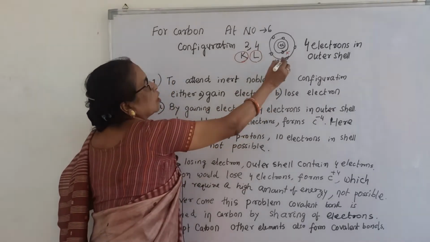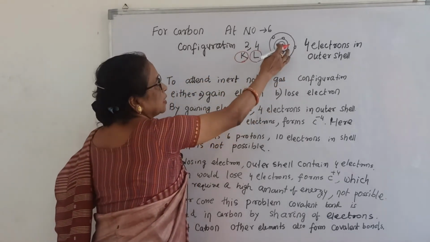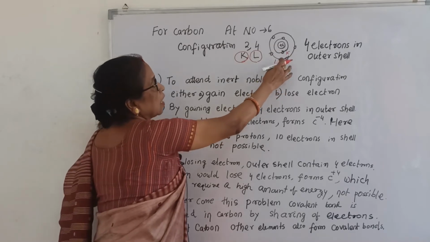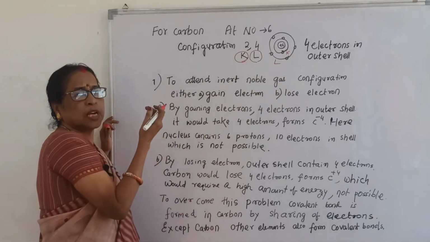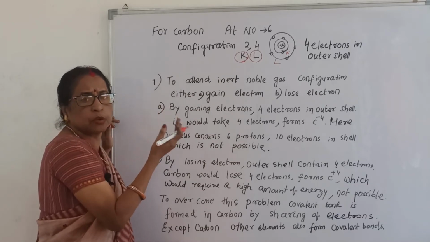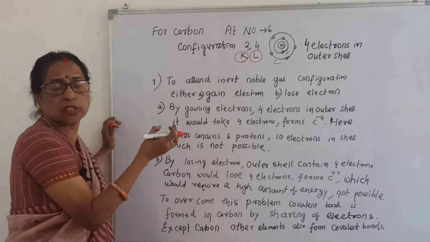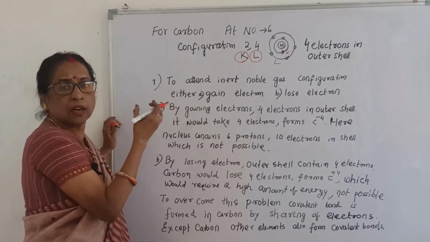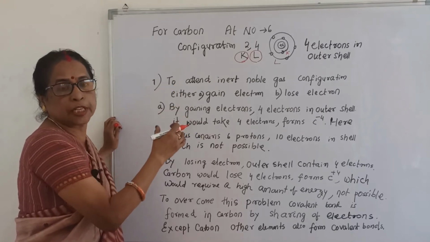Now this is the atomic structure. In the nucleus there are 6 protons, in the first cell, the K cell, 2 electrons, and in the outermost cell, the L cell, 4 electrons. Now there are two chances to attain the inert gas configuration. I told you every element has a tendency to attain inert gas configuration. From the outer cell electrons, we can know the reactivity of that element.